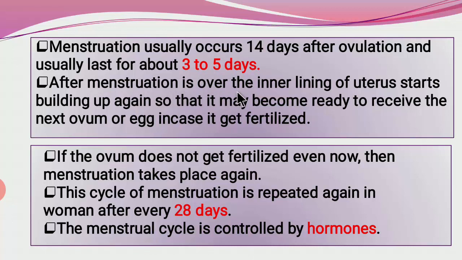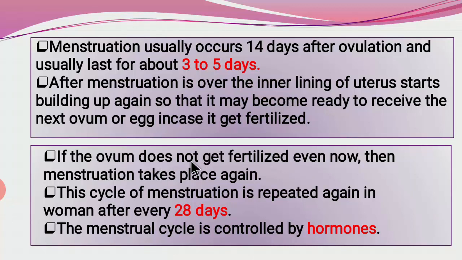After menstruation is over, the inner lining of the uterus starts building up again so that it may become ready to receive the next ovum or egg in case it gets fertilized. Means after the first cycle is over, for the next cycle the inner lining of the uterus again starts building. For the next cycle the ovum or egg cell will come into the fallopian tube and wait for the sperms.